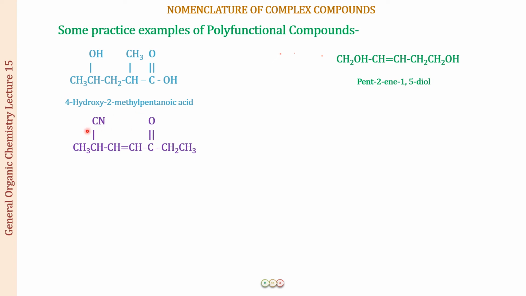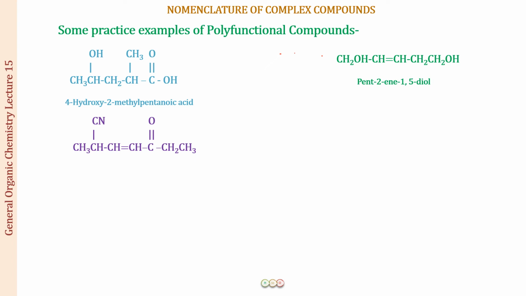So I can set my priority. Well, you all know which is going to be the priority. It is going to be the carbon triple bonded to nitrogen, and I have told you that this is going to form three bonds, carbon to nitrogen, whereas this is forming two bonds to the oxygen. So this is 3 bonds, this is 2 bonds. So this is going to be our functional group of principal priority.